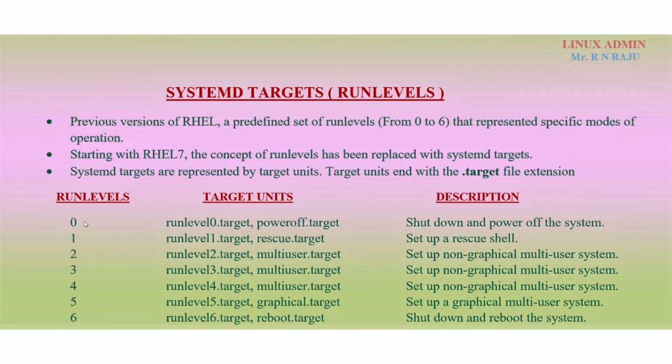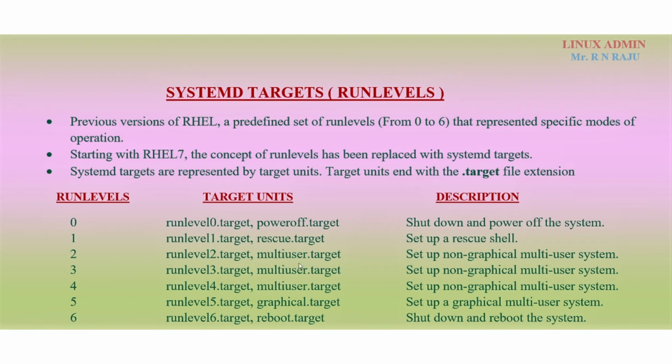So what is run level 0? It shuts down the machine, and that is called poweroff target. If you execute init space 1, that is run level 1 dot target, and you will get rescue mode. Rescue mode is mainly for troubleshooting of the OS. Run level 2 is a multi-user target, run level 3 is a multi-user target, and run level 4 is also a multi-user target. But run levels 2 and 4 are actually unused modes, so that's why run level 3 is important.